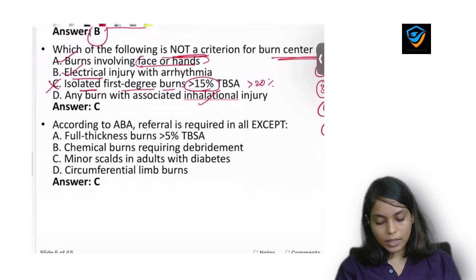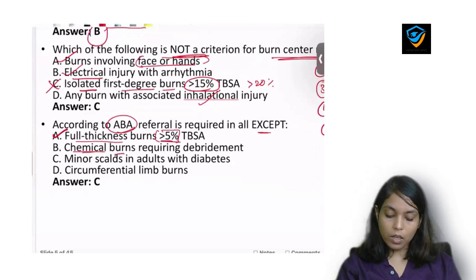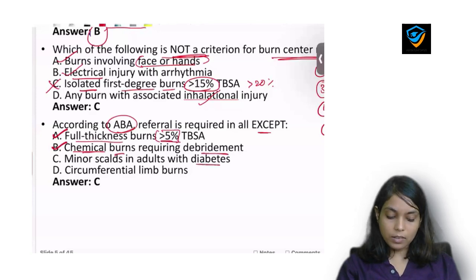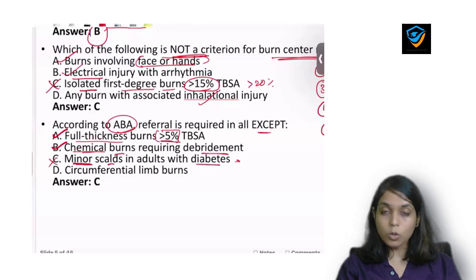Okay, now the next MCQ. According to ABA, the referral is required in all except. Again a similar question, and the options are full thickness burn of more than 5% of surface area. Yes, we'll refer him to the higher center. Second option is chemical burn requiring debridement. Here the patient has chemical burn as well as requires surgery, so we'll refer him to the higher center. Third option is minor scalds in adults with diabetes. Now the patient has diabetes, so there is comorbidity, but the scald here is minor, so we will manage this patient as outpatient, and will not refer him to the higher center.